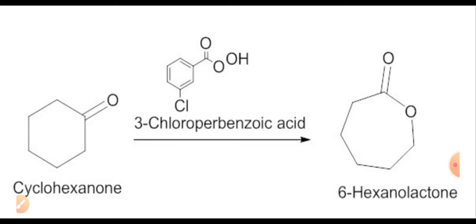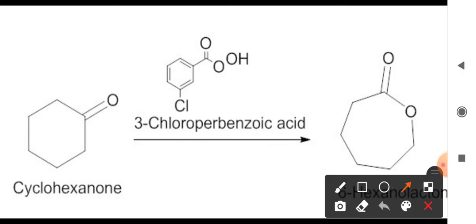6-hexanolactone. You can see that in this reaction, the oxygen is introduced to this carbon atom, and this carbon atom is adjacent to the carbonyl carbon. This reaction, Baeyer-Villiger reaction, is the reaction in which oxygen is introduced between the carbonyl carbon and its adjacent carbon atom.